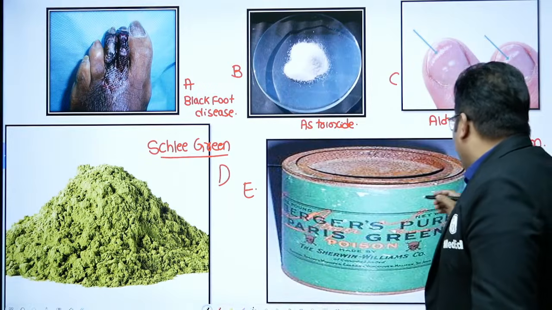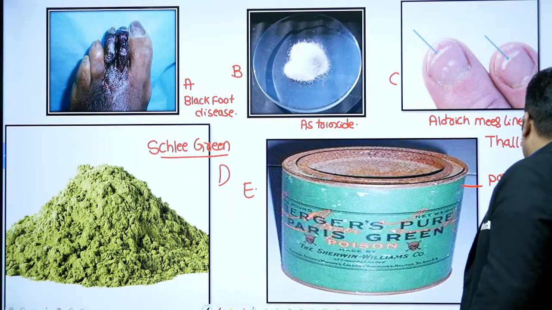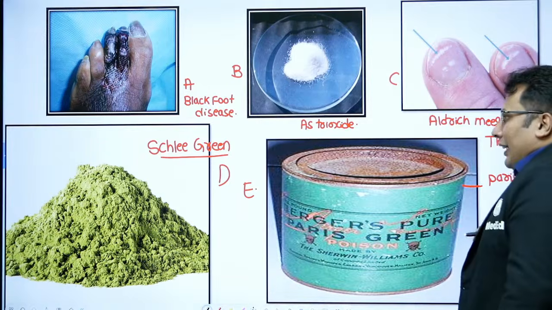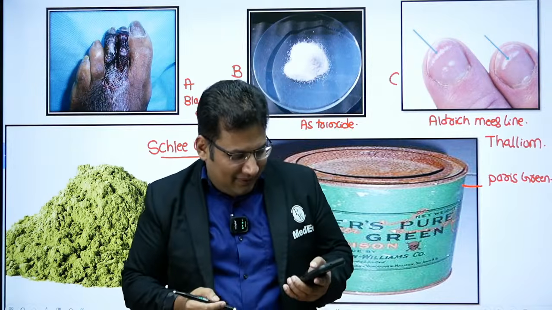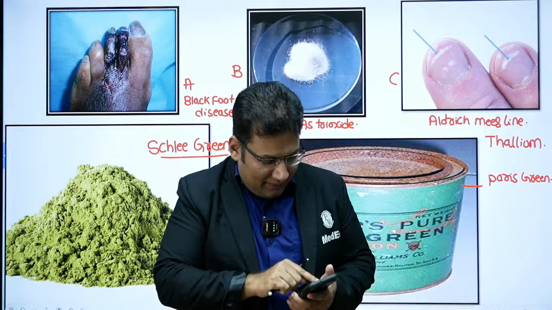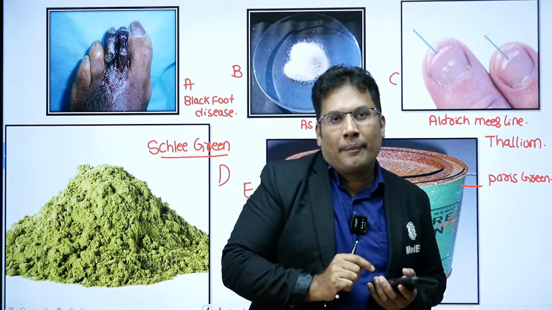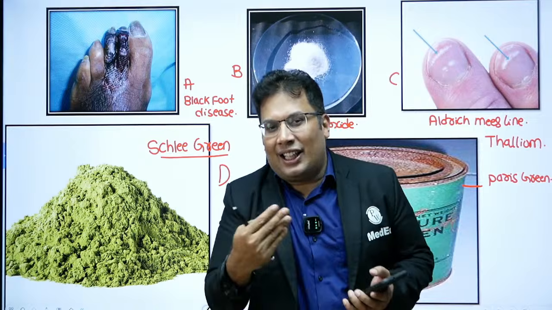Then Paris green. So can anyone tell me what is the use of Paris green, which is basically an arsenic compound?